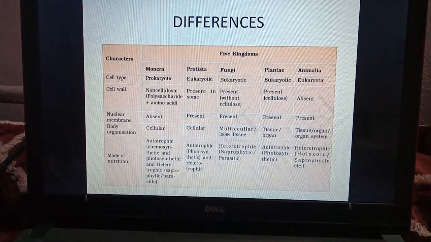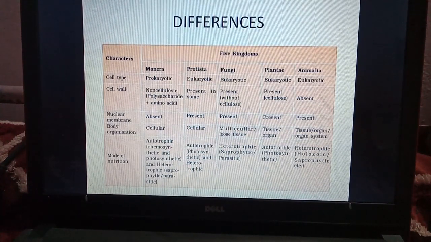Differences. Here we can see differences between the five kingdoms. Characters are cell type, cell wall, nuclear membrane, body organization and mode of nutrition. So cell type, only Monera are prokaryotic. They do not have a nucleus and membrane bounded cell organelles, while the others have a nucleus and cell organelles, so they are eukaryotic. Cell wall, we can see that it is present in all the kingdoms except Animalia.